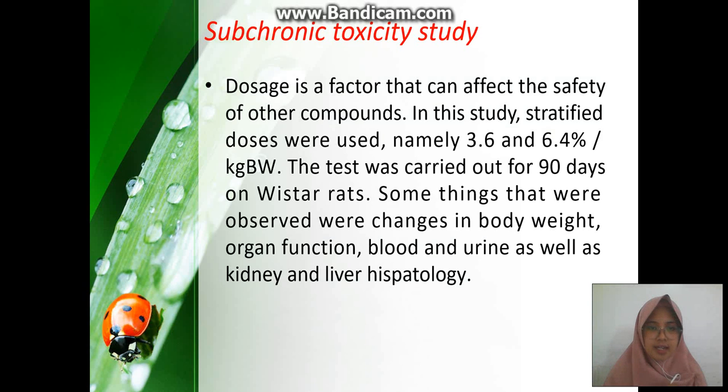The subchronic toxicity study is a factor that can affect the safety of other compounds. In the study, stratified doses were used: 3.6 and 6.4 grams per kilogram body weight. Observed were changes in body weight, organ function, blood, urine, as well as kidney and liver histopathology.